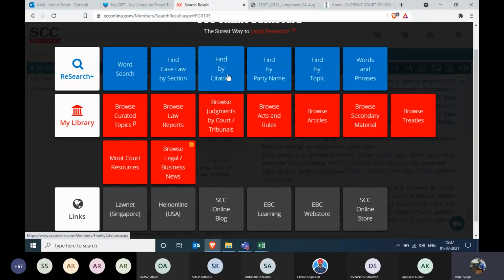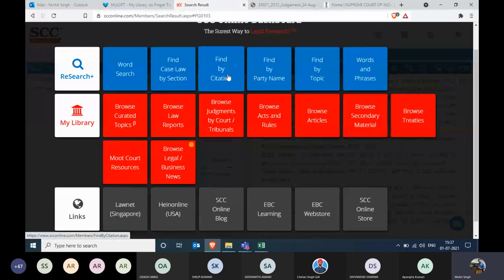But the major bifurcation is that whichever tile you see in the blue color, that is meant for the research purpose, whenever you have something on your hand to key in order to get the output from the software. But when you look at the library section, it is very easy to go. You just browse through the information which is available in the library, just like you are browsing through the physical library of Amity University.